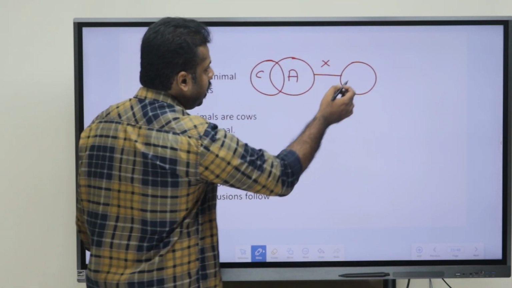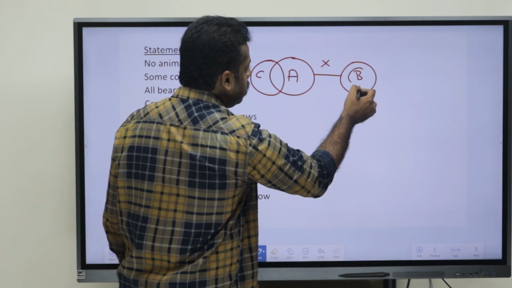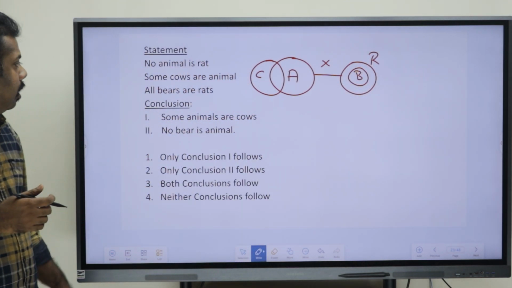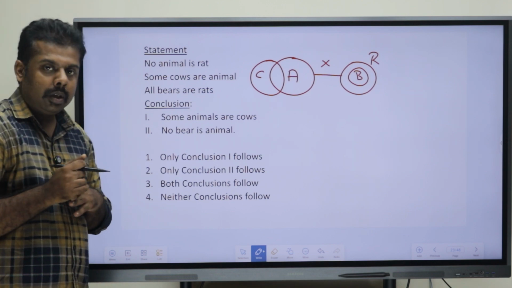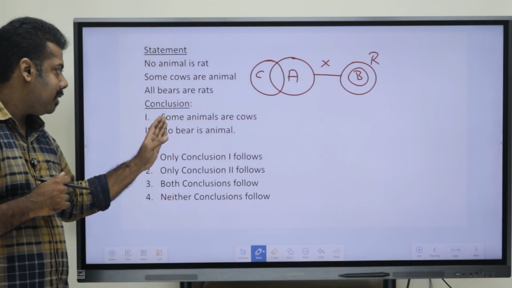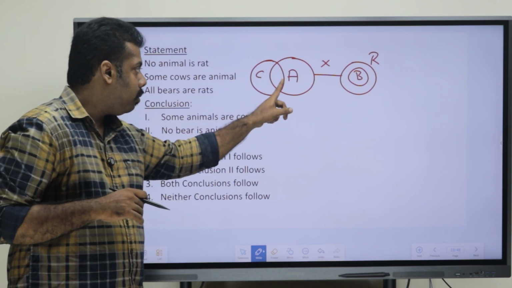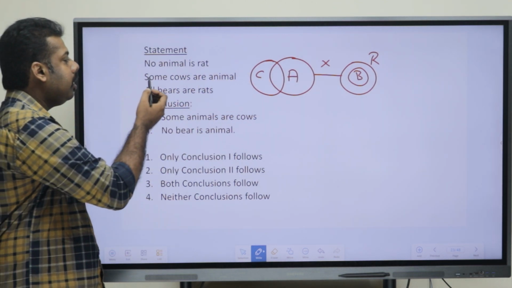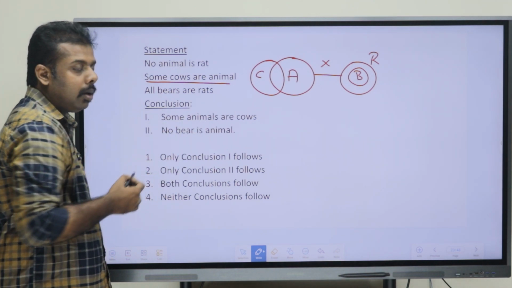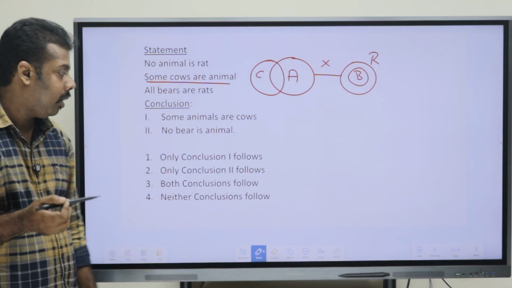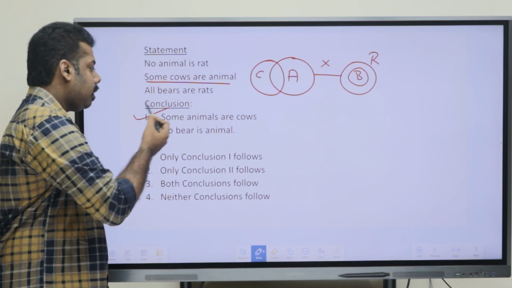So bear is inside rat. Now just looking through the conclusions. The first conclusion says that some animals are cow. Is it right? Yes. They have already given you the statement that some cows are animals, and we know in this "some" case the reverse is always right. So the first conclusion is right.